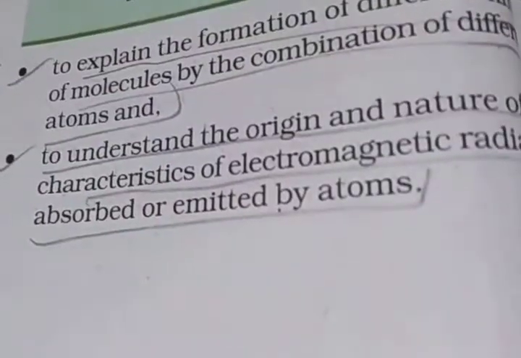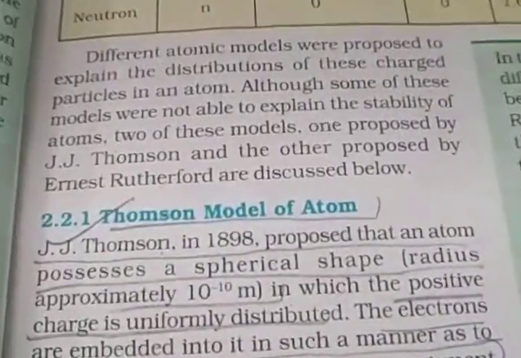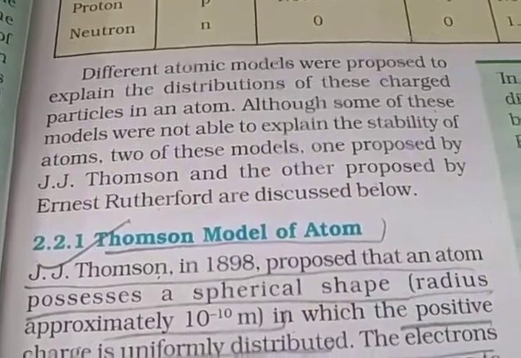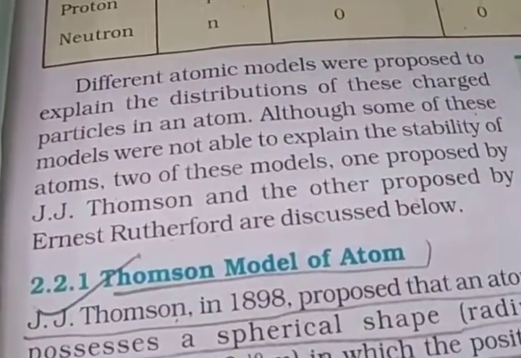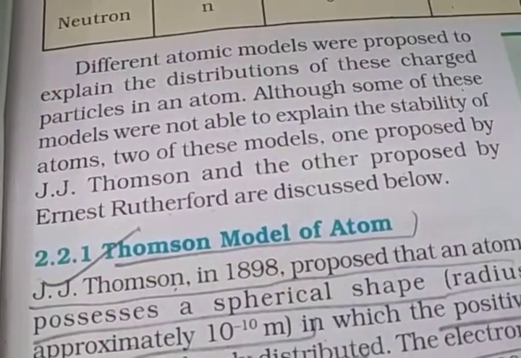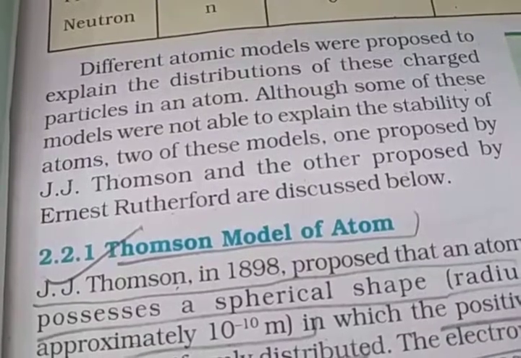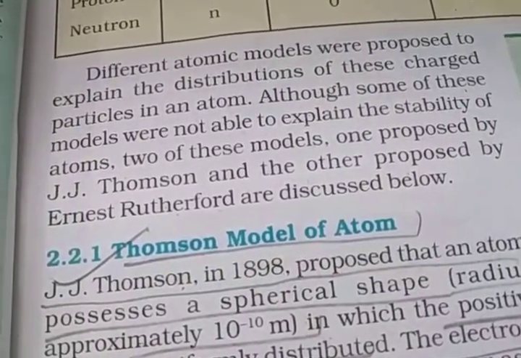Then different atomic models were proposed to explain the distribution of these charged particles in the atom. First came J.J. Thomson, then Ernest Rutherford, then Niels Bohr.